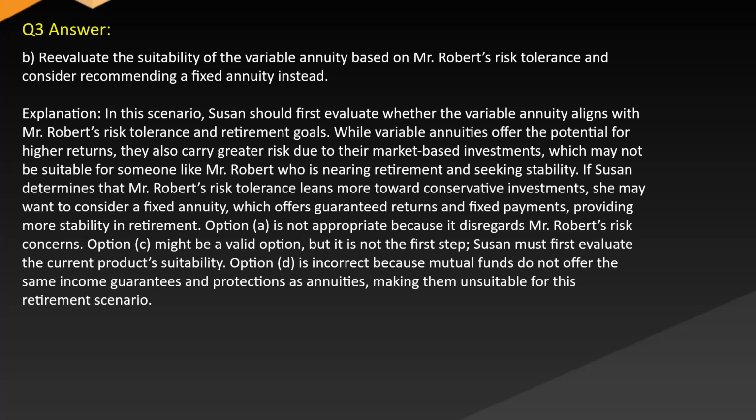Option A is not appropriate because it disregards Mr. Robert's risk concerns. Option C might be a valid option, but it is not the first step as Susan must first evaluate the current product's suitability. Option D is incorrect because mutual funds do not offer the same income guarantees and protections as annuities, making them unsuitable for this retirement scenario.